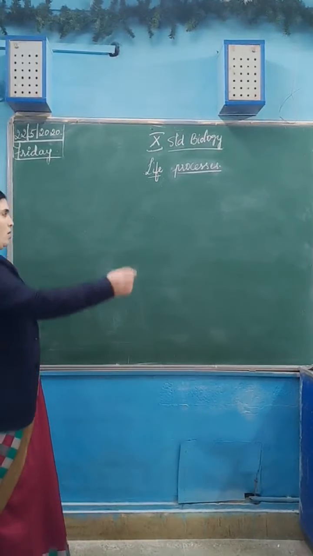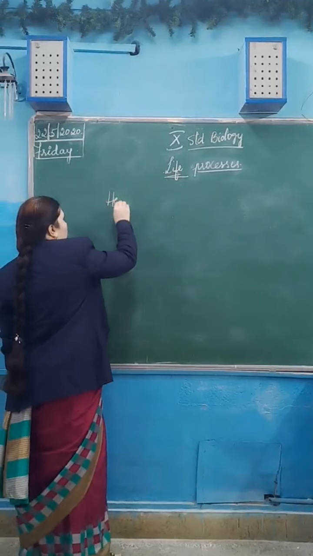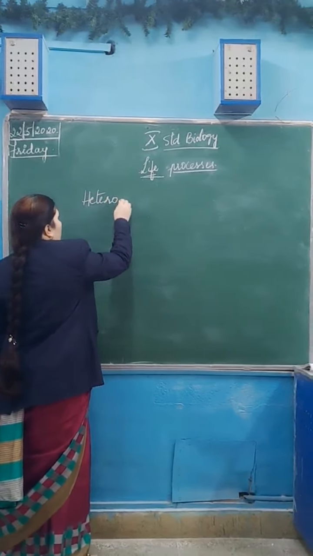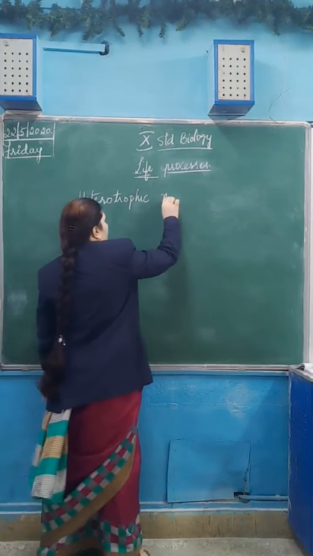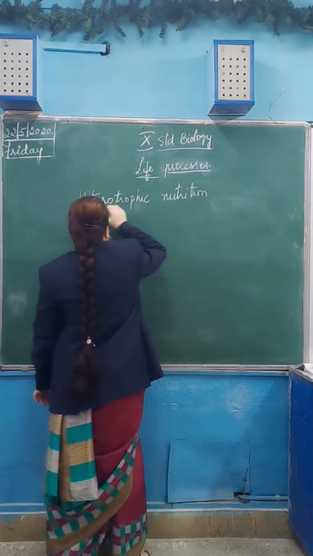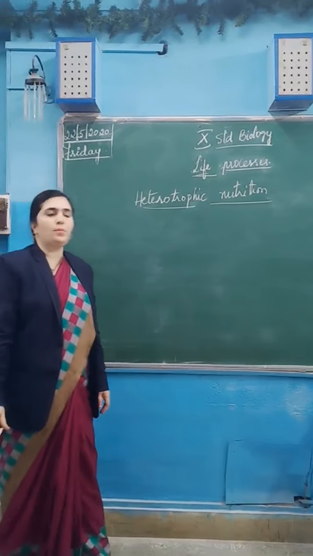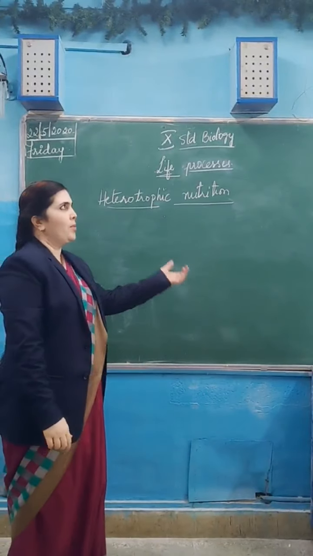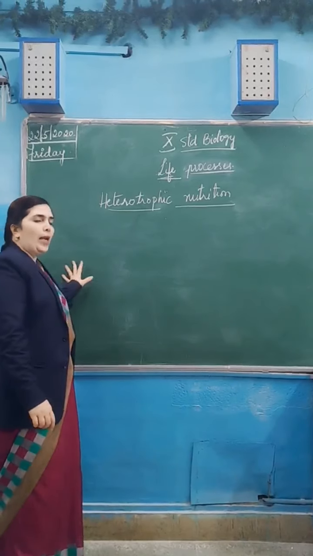Next topic in life process, that is about heterotrophic nutrition. What is heterotrophic nutrition? In heterotrophic nutrition, the organisms obtain their food from some other organism, from other plants or animals. They are dependent. They do not make their own food, unlike plants.